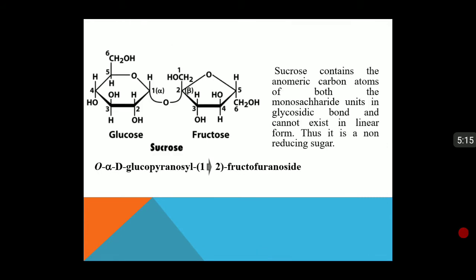Now let us look at the structure of sucrose. Sucrose contains one glucose and one fructose unit. The anomeric carbon of glucose is carbon number 1 and the anomeric carbon of fructose is carbon number 2, and carbon number 1 of glucose is forming a bond with carbon number 2 of fructose. So you will notice that the carbonyl groups, that is the anomeric carbons of both the sugars, are engaged in glycosidic linkage and none of them is free. What is its significance? We will see shortly.